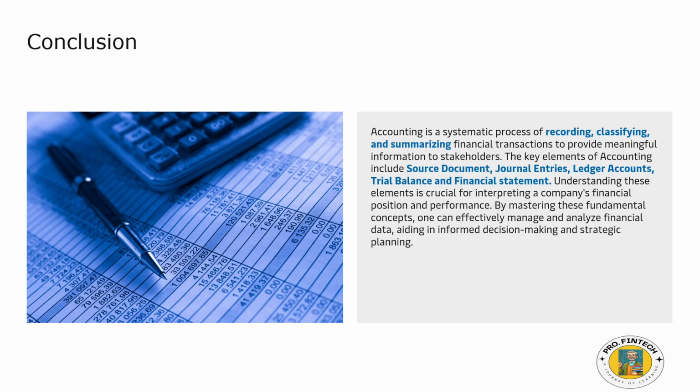And compliance and reporting. Governments require it for legal compliance and for regulatory agencies to ensure transparency in financial reporting. If you want to do forecasting, historical data from financial statements can inform future business strategies and budgets. So in conclusion, the key elements of accounting include source documents, journal entries, ledger accounts, trial balance, and financial statements. Understanding these elements is crucial for interpreting a company's financial position and performance.